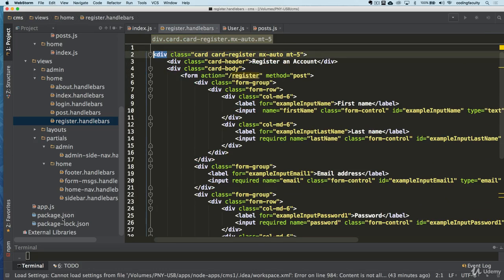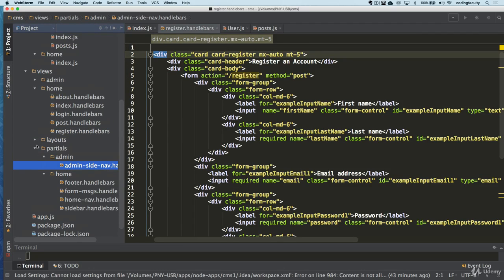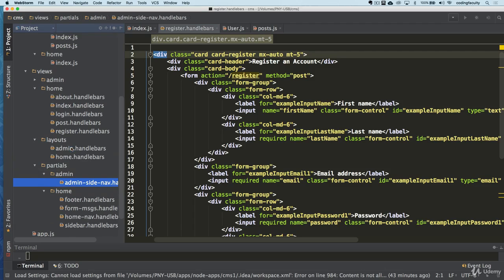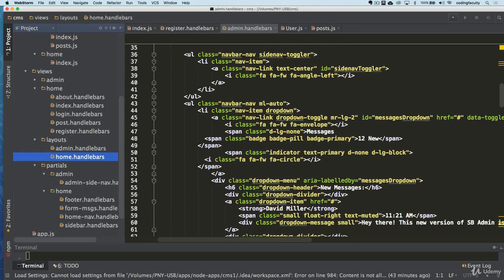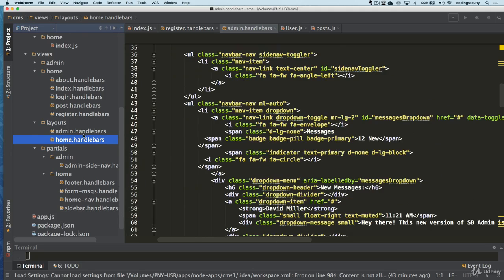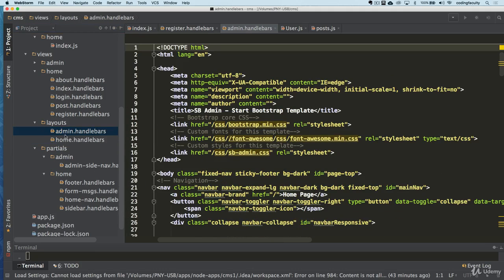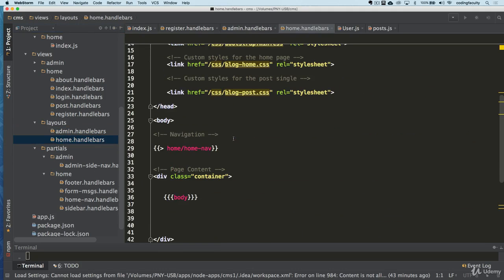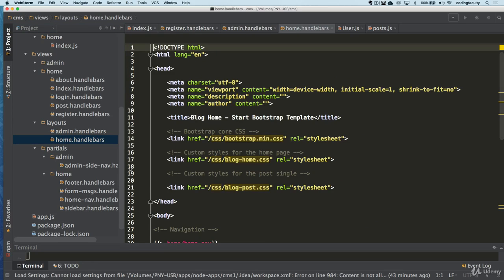Okay. And we don't have it in our admin layout. So well, it's not gonna be in the admin layout. It needs to be in the home layout, right?